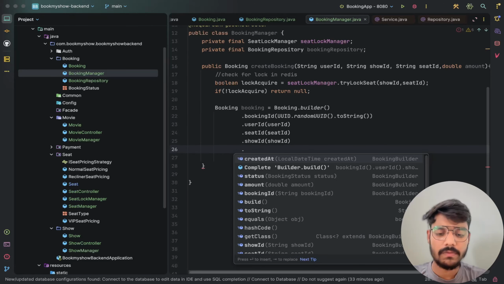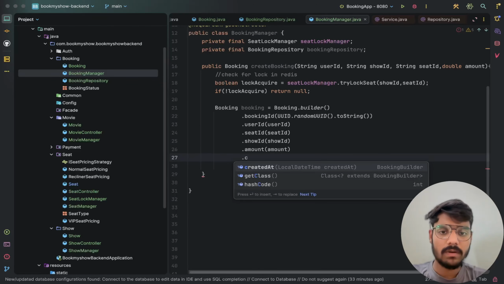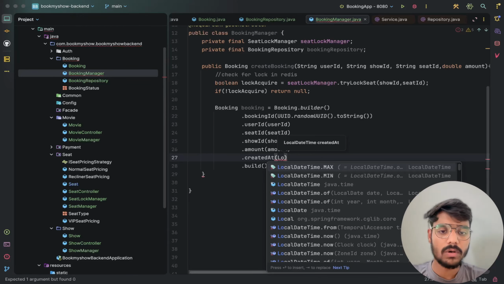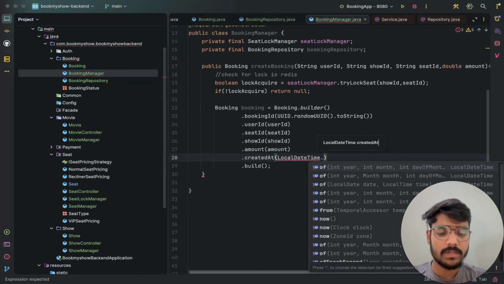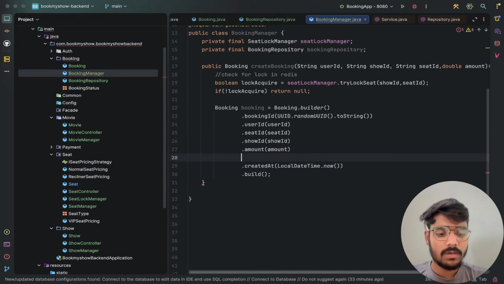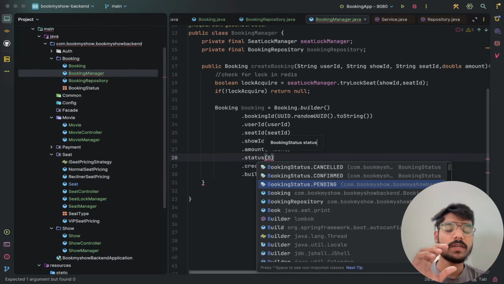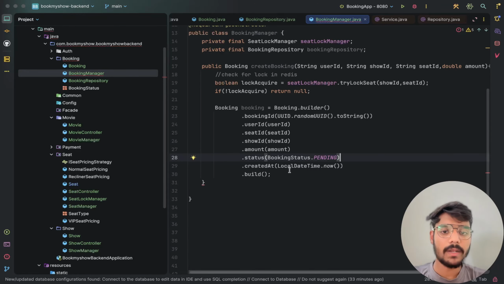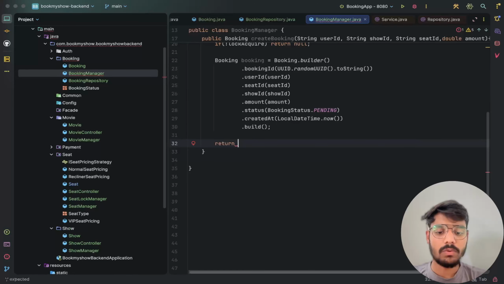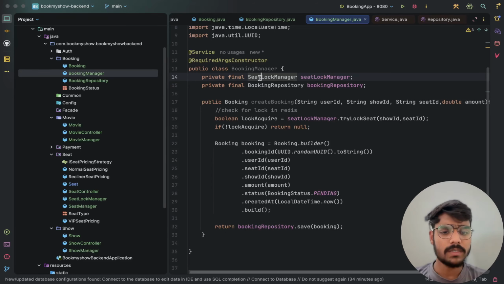Now what else does it have? It has the amount. We have the amount. It also has a createdAt. For createdAt, we need a LocalDateTime, and we set it to the current time. And what else is there? We will have a status. We will use BookingStatus.PENDING, because we are just creating it. So the booking status is pending. Now let us save it to the repository: bookingRepository.save(booking). It will return that booking from the method. Okay. Now let us walk through this. First, we have the SeatLockManager for the locking.